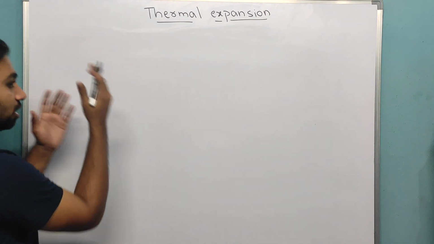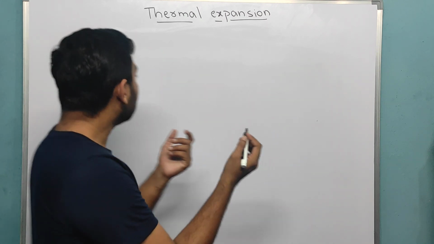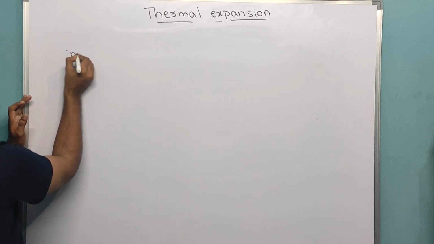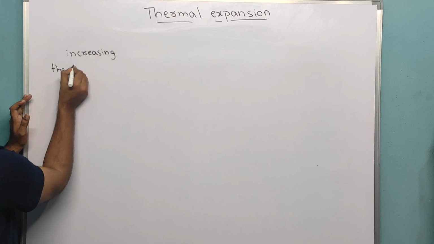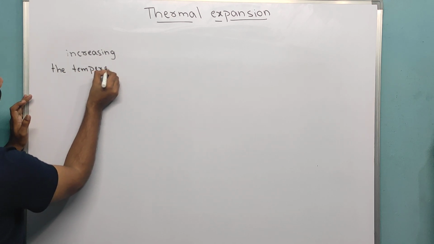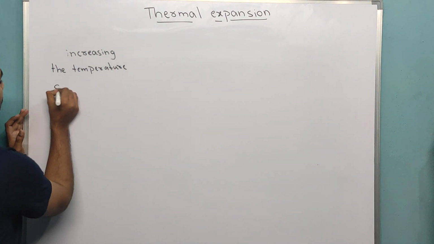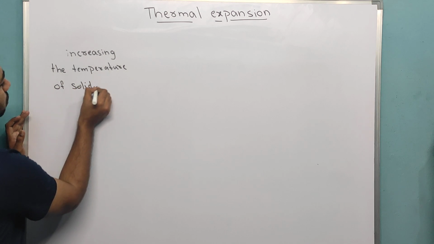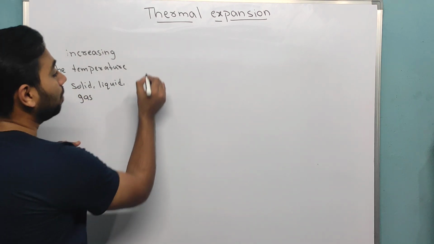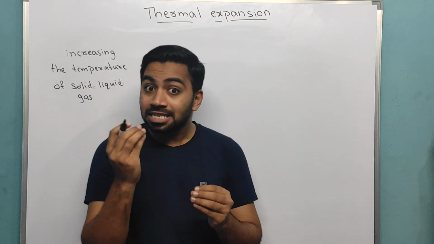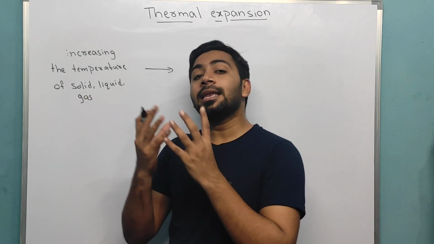Now first thing, if you take any gas, any liquid or any solid and you increase the temperature, what happens? The molecules inside the gas, liquid or solid start increasing their kinetic energy.